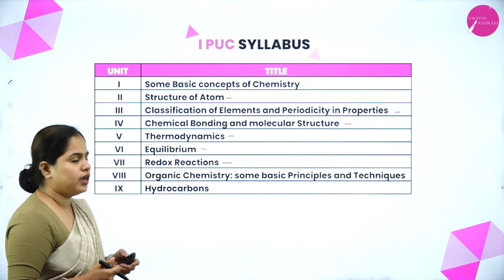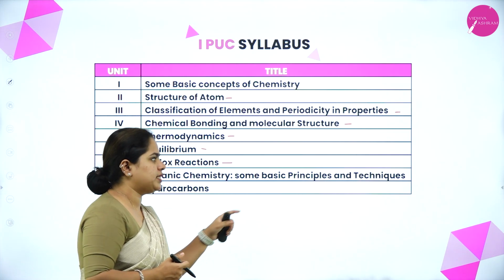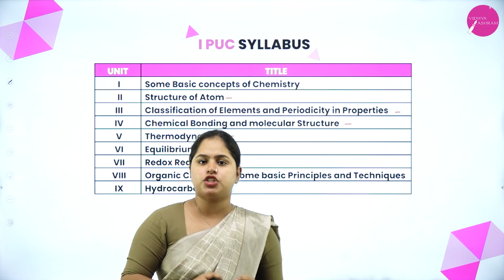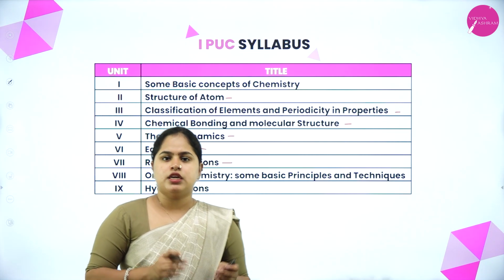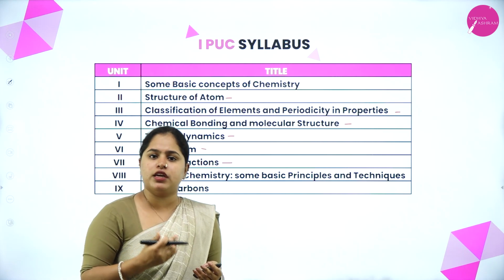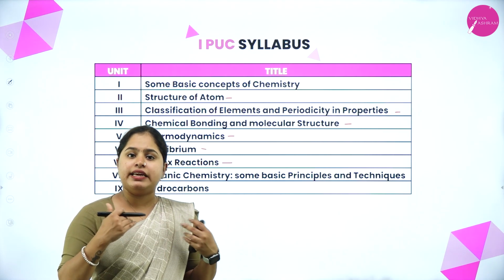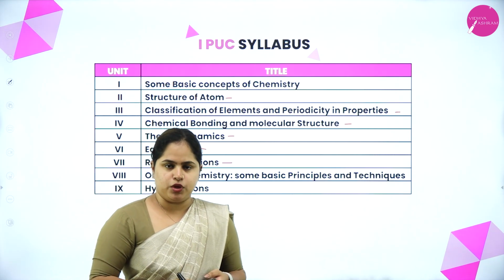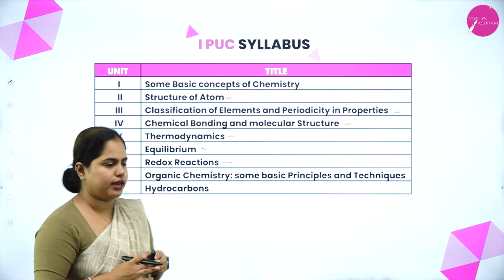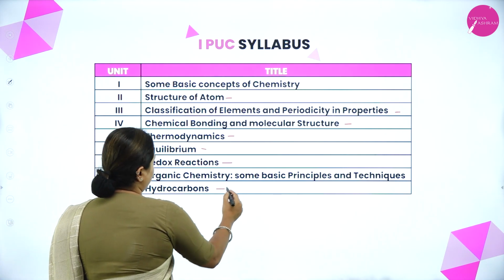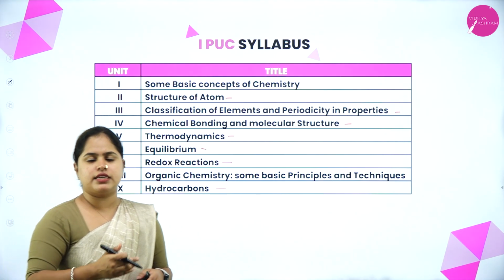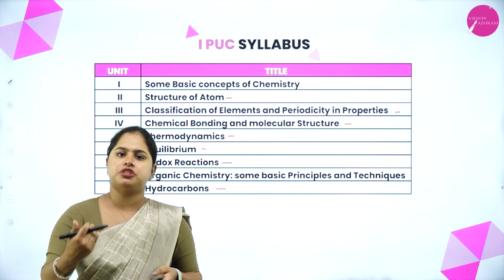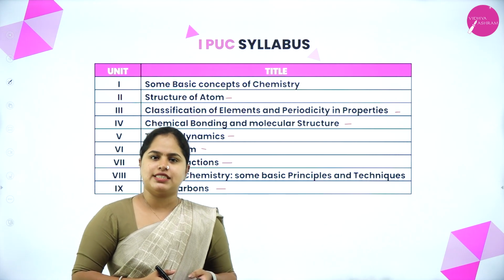Moving on to the eighth one, it is organic chemistry, some basic principles and techniques. So regarding organic chemistry, a basic introduction we are going to have in first PU, right? So various types of reactions involved in organic chemistry we are going to see. In detail about each of the functional groups, you are going to study in second PU. In first PU, you have an introduction on organic chemistry. Then the last chapter is hydrocarbons, which you are already familiar with, that is alkanes, alkenes and alkynes. In detail, we are going to study its preparations, reactions, properties, all of that in this chapter.